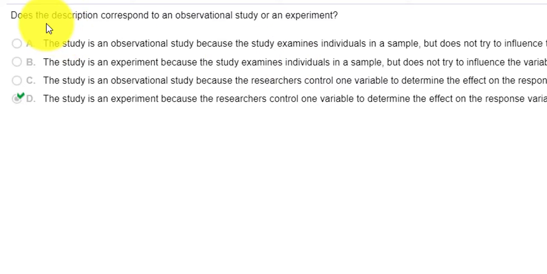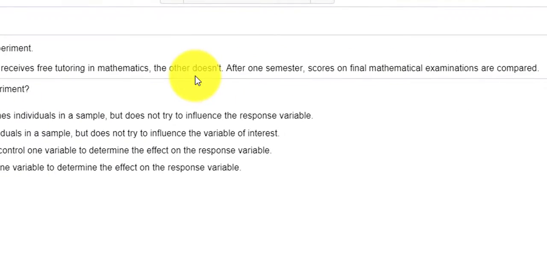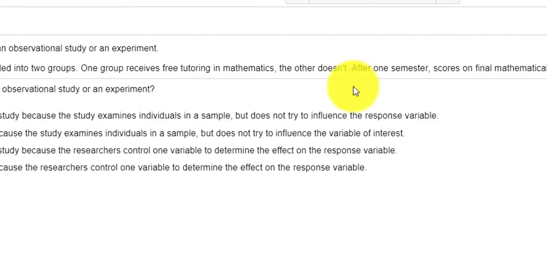So for number 12, it says 30 university students are divided into two groups. One group receives free tutoring, the other doesn't. All right, so it looks like I'm having an impact on one group of students, right? I'm helping them with free tutoring while the other doesn't receive tutoring. So after one semester, scores on the final examinations are compared.